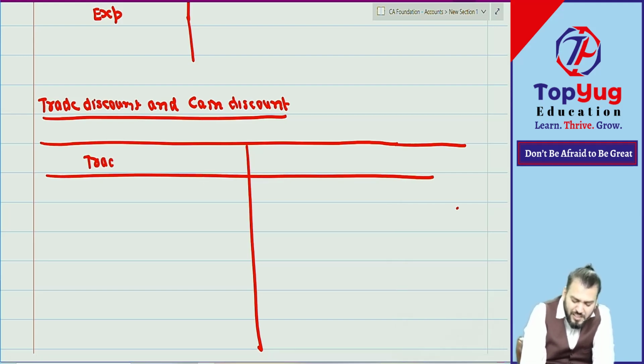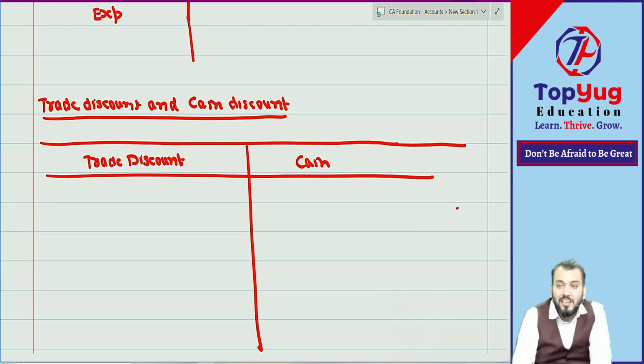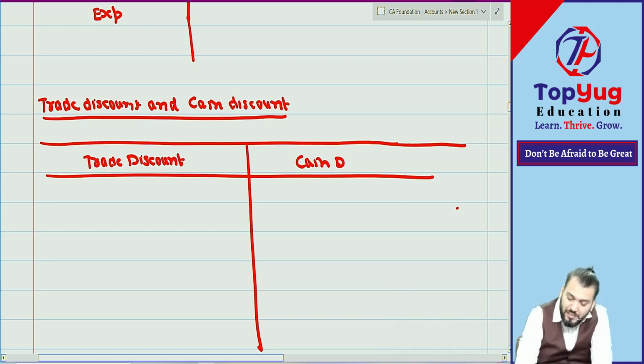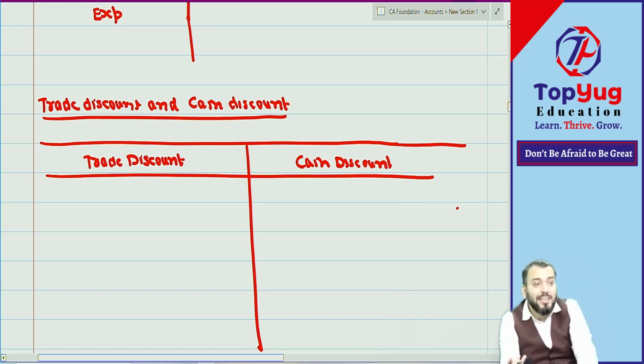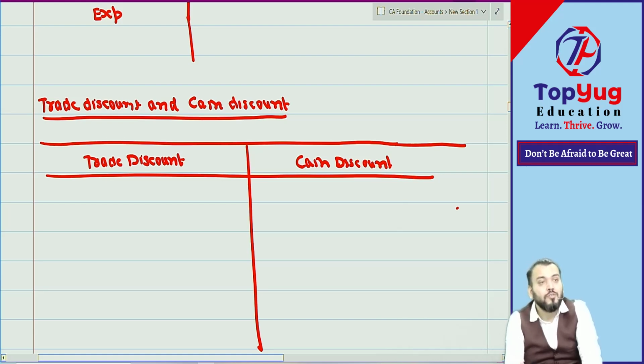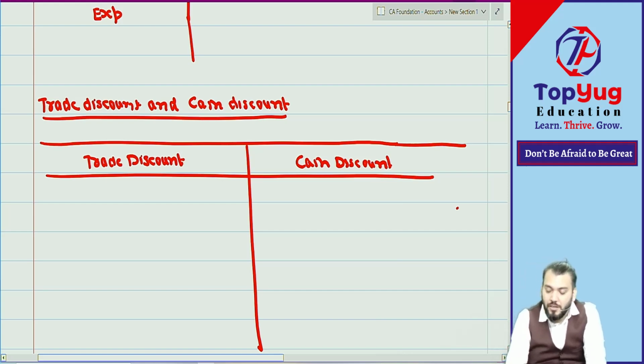Now, one thing is clear, that means either we receive discount or we allow discount. Discount can be income or expense. Correct. Now, either we receive discount or we allow discount. So can I say on purchase we receive discount, on sale we allow discount. Correct. Now, this point we have understood.